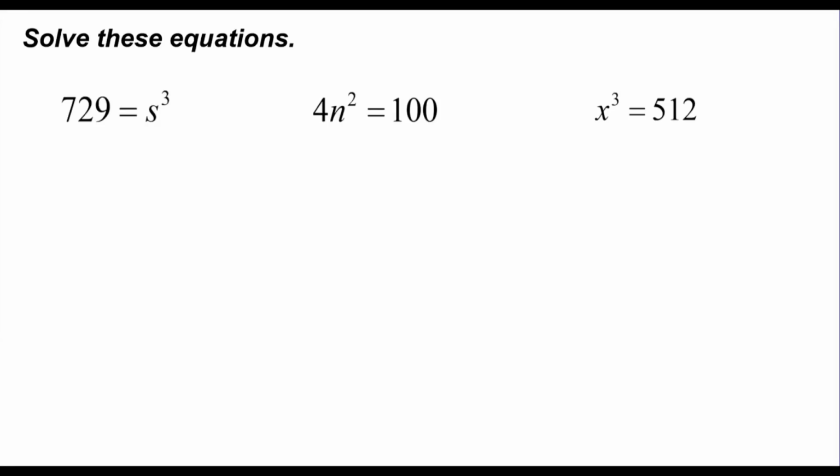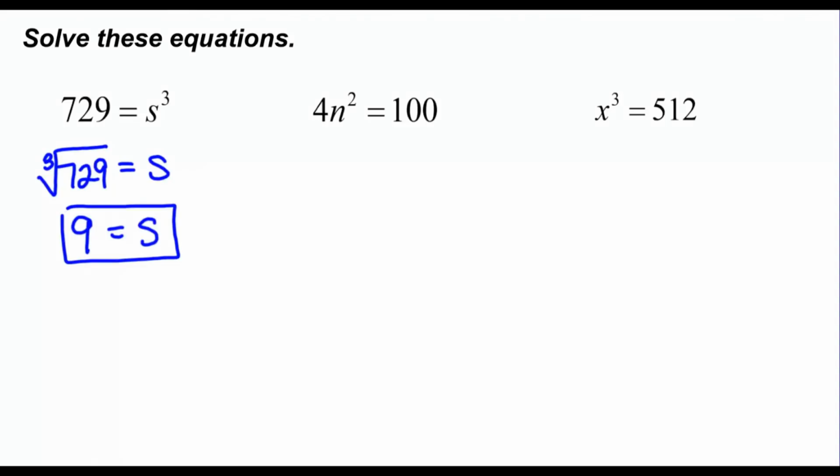729 is equal to s cubed. So to solve this equation, we're going to have to take the cube root of 729, and that's going to tell me what s is. And again, if you type that into your calculator, probably don't have that one memorized. The cube root of 729 is 9, so s equals 9, and we've solved that equation. And then if we wanted to check that, we can just type that in. 9 to the third power is indeed 729. That checks out. So we know that s is 9.